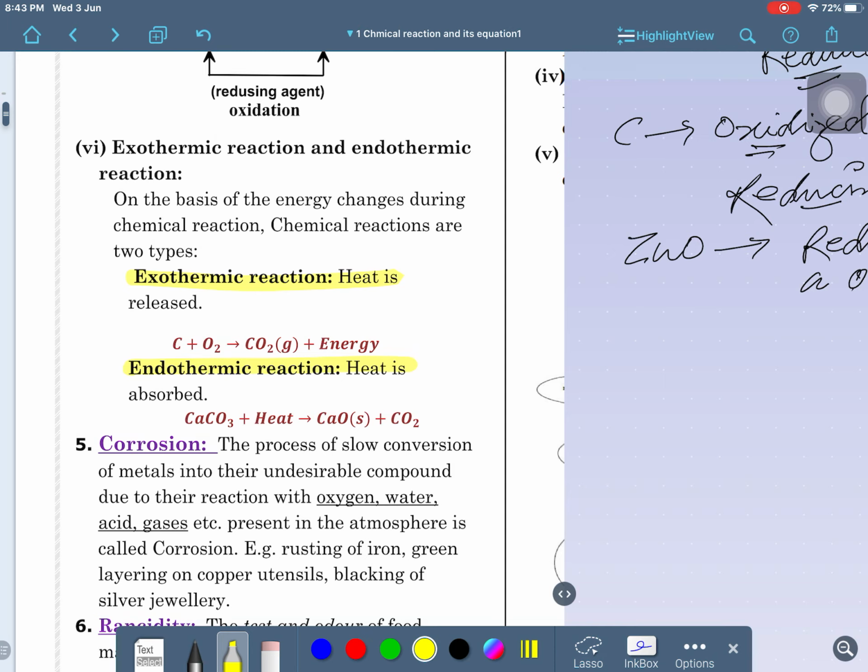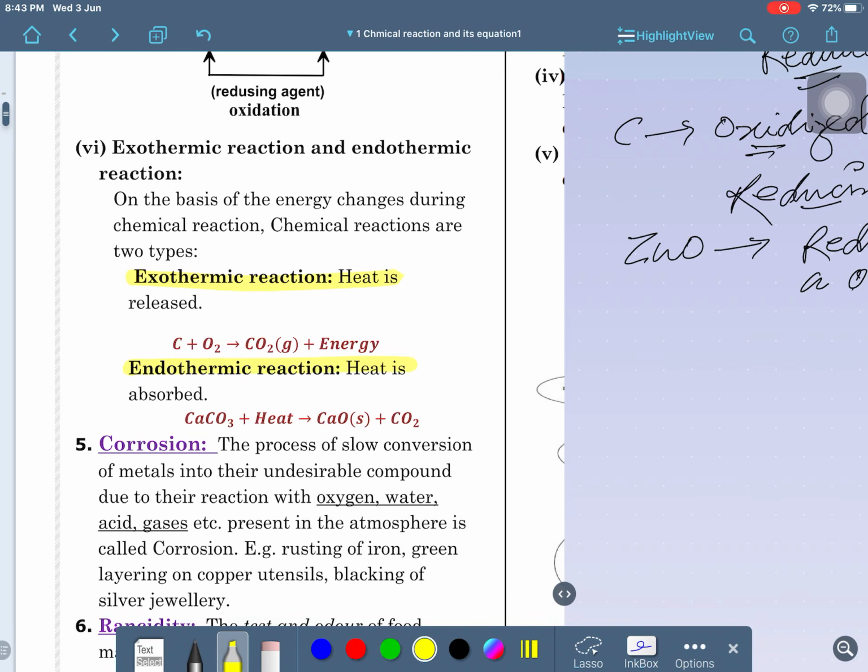So when carbon burns, it gives you carbon dioxide with heat. This process is said to be exothermic. And what is the endothermic reaction? The reaction which takes heat is called an endothermic reaction.